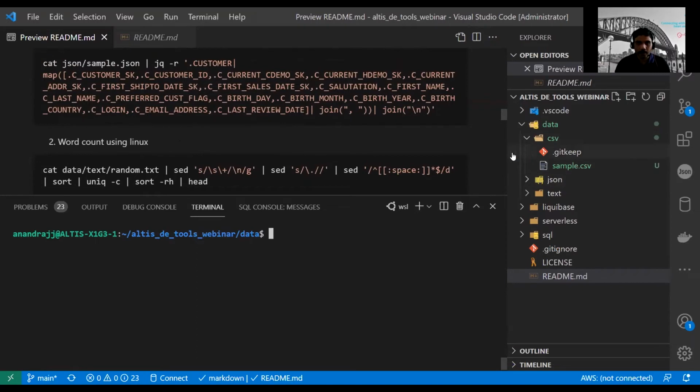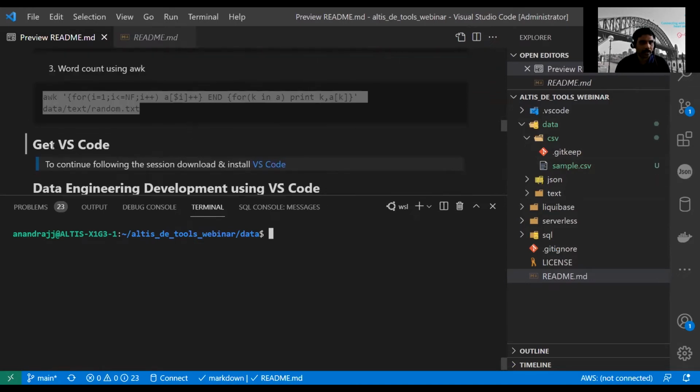They can copy this project, follow along the steps from the Git, and set up everything in their local machine. At this point, I expect the people following along to download and install VS Code if they are not set up. We are not going to do that now because we already have VS Code set up. So let's go into the next step.